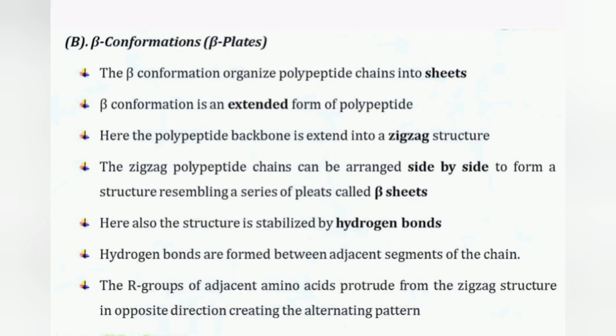The beta structure is an extended form of a polypeptide. Again, they can stabilize themselves with hydrogen bonds, and hydrogen bonds are found between adjacent segments of the chain.